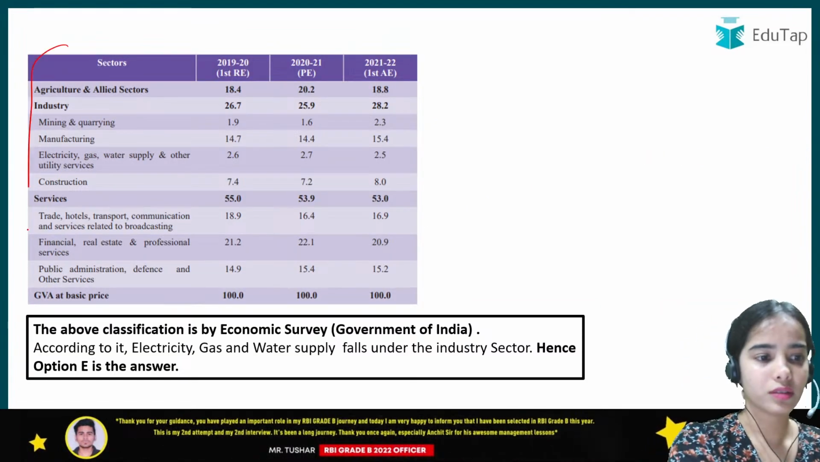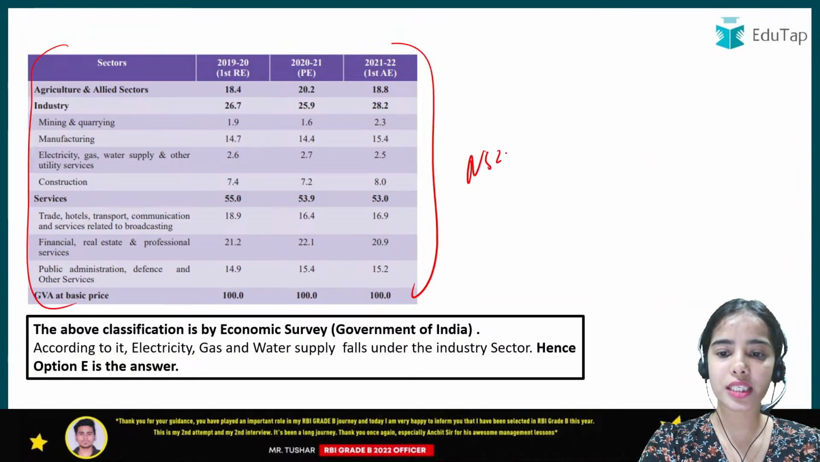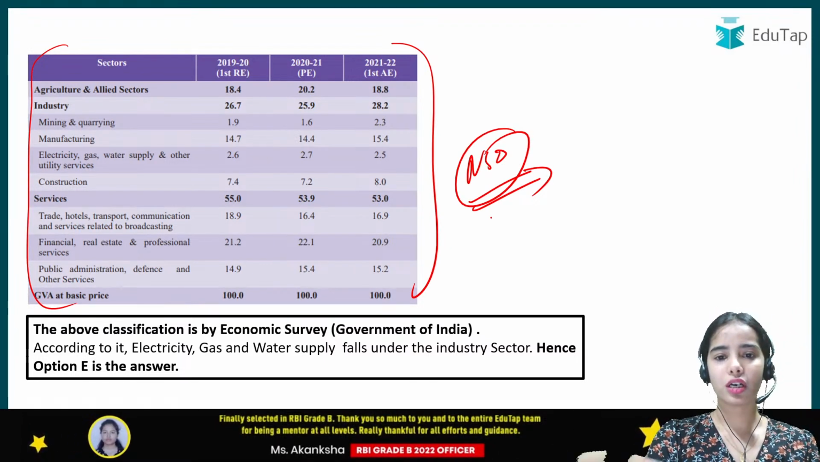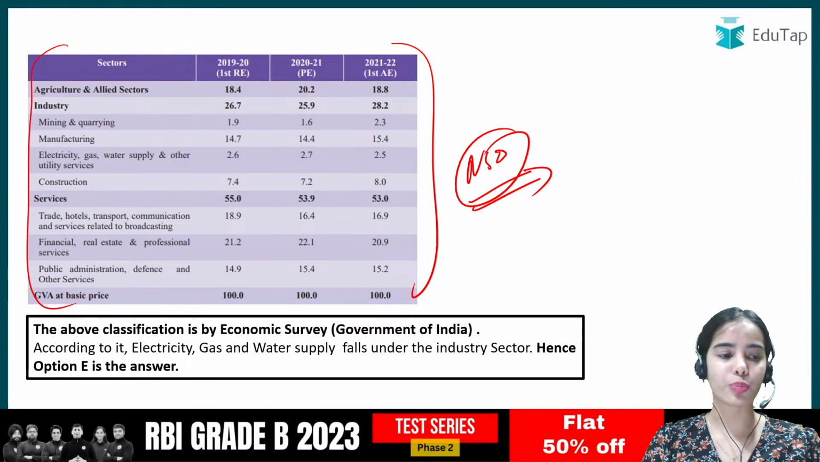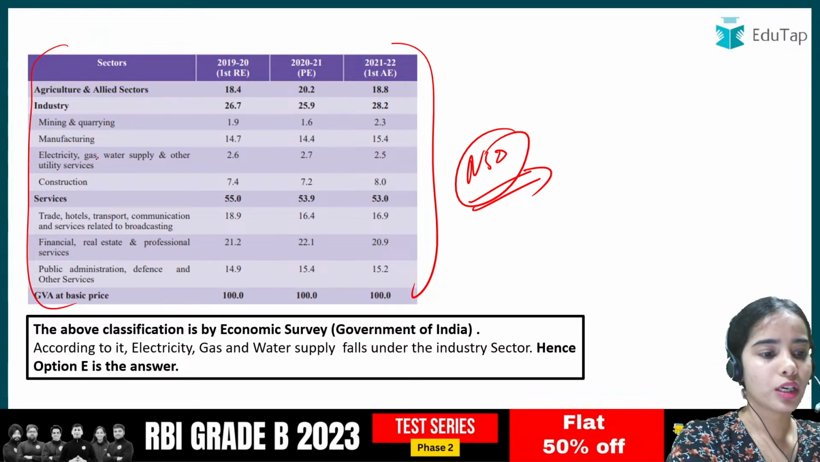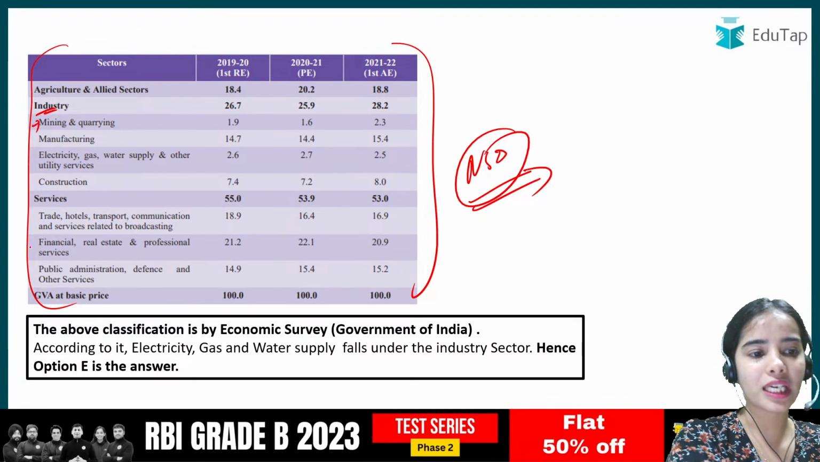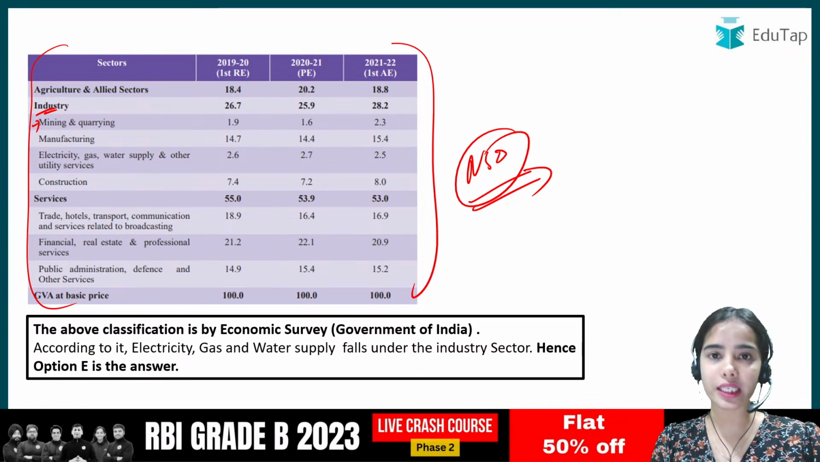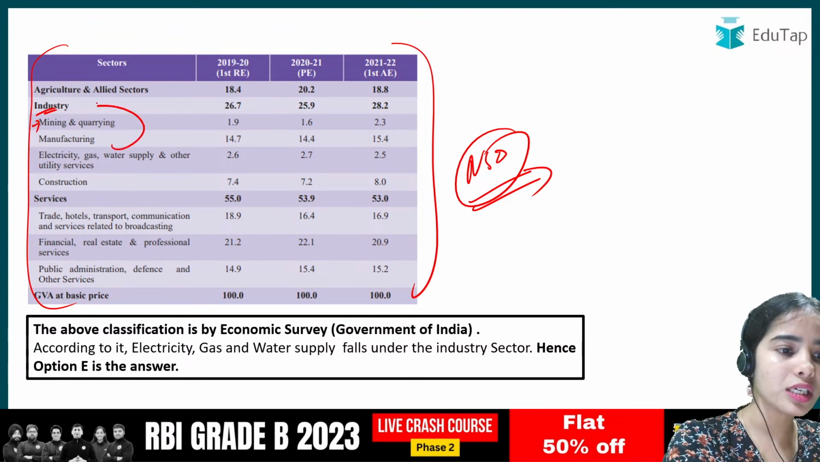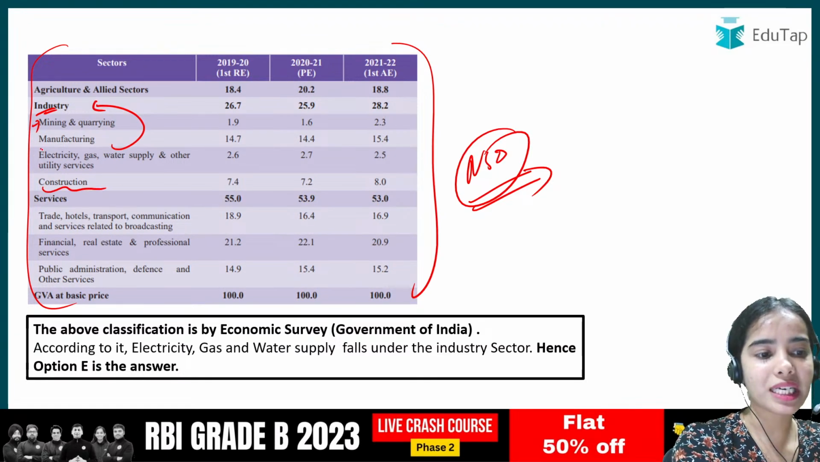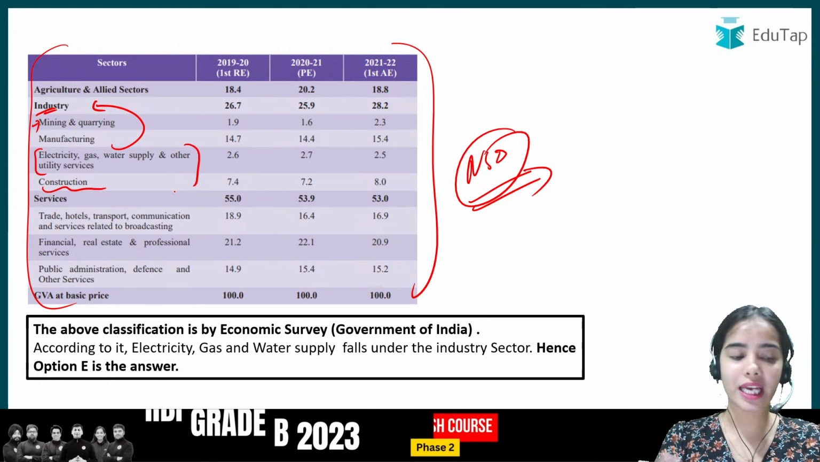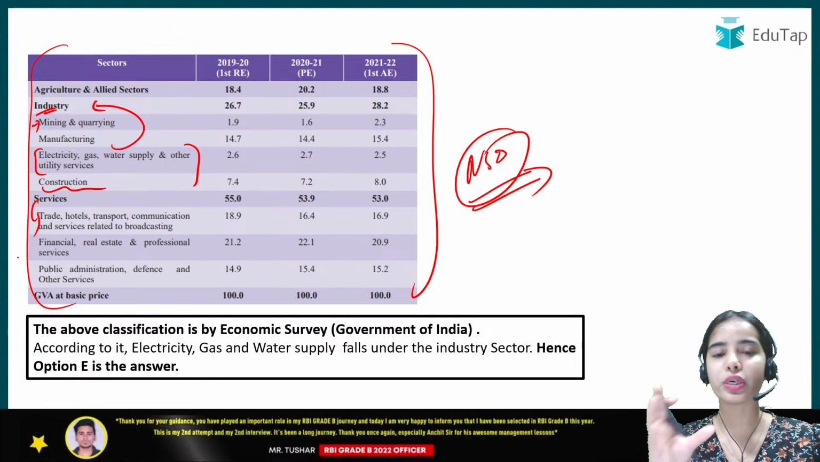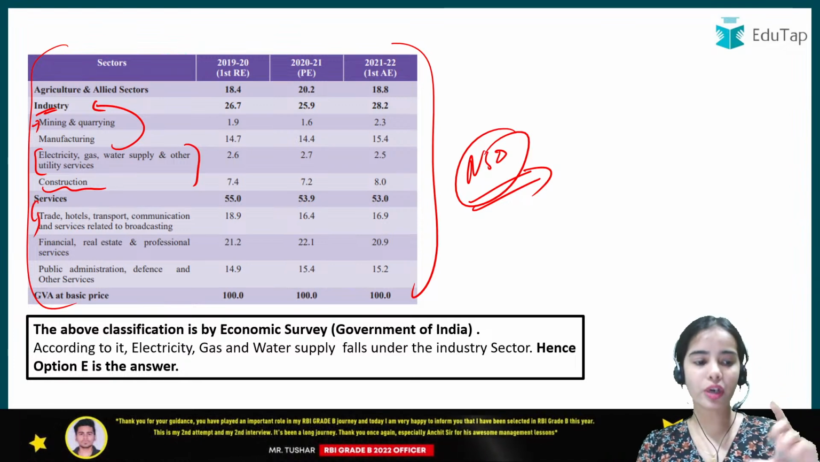The NSO, the National Statistical Office, has recently provided the GDP data in which there was a division that was also provided. Okay, so you can see that. The industry involves mining, quarrying, manufacturing, electricity, gas, water and other utility services. Construction, because they are related to some kind of processing and manufacturing. In the services we have the transport, communication, trade, hotels. So do not get confused in this.